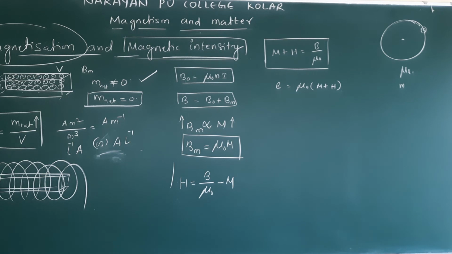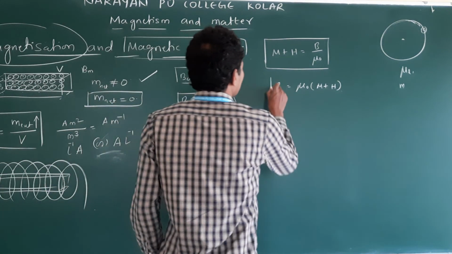Now they mention here that H has the same dimension as M, measured in ampere per meter. Thus, the total magnetic field B is written as B is equal to mu naught (M plus H). Clear?